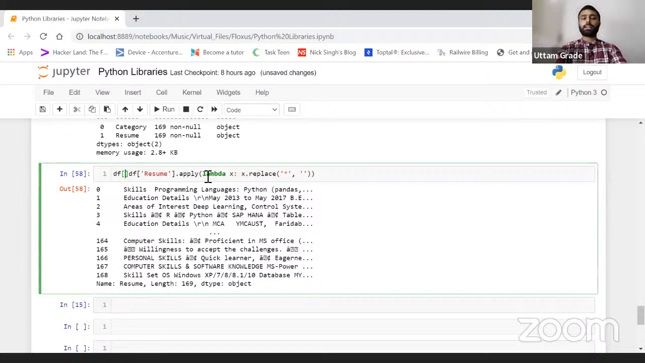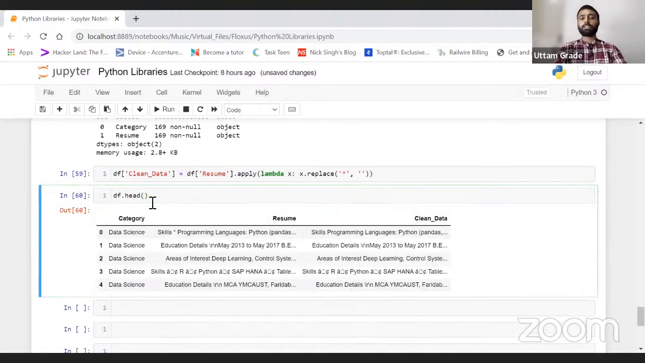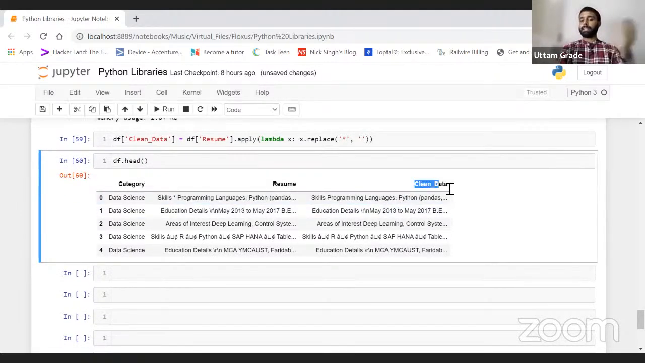Just go there and write clean data, and make an equal to sign. Now run it. Then just go there and call df.head. What will it give me? Okay, it is giving me the clean data I have.